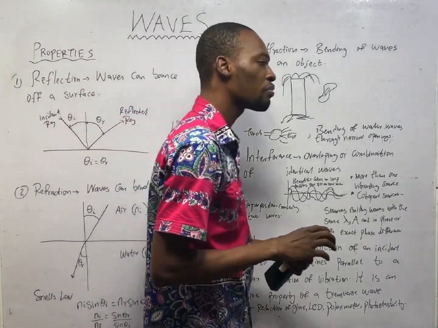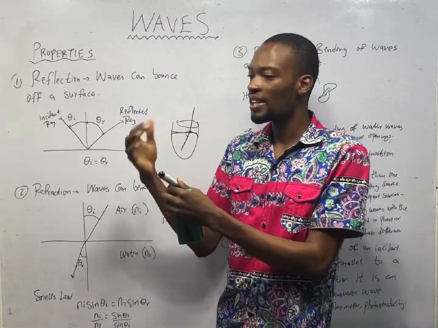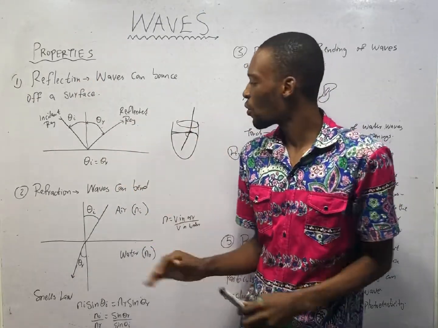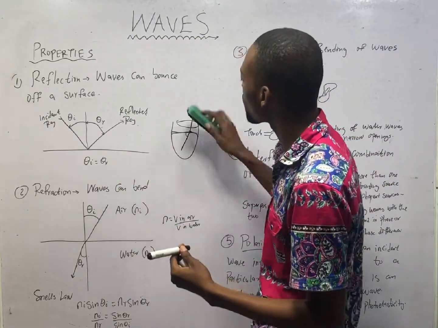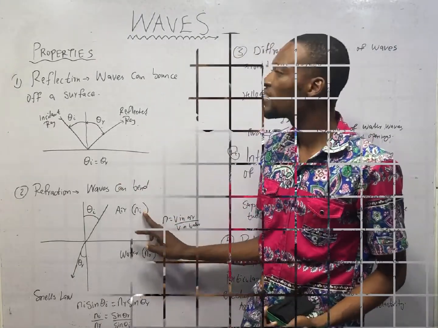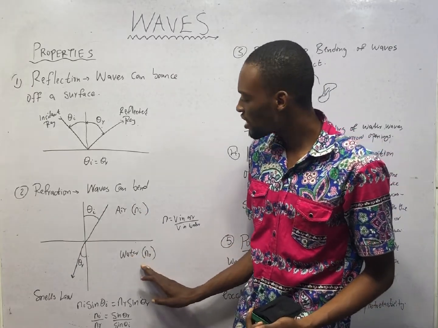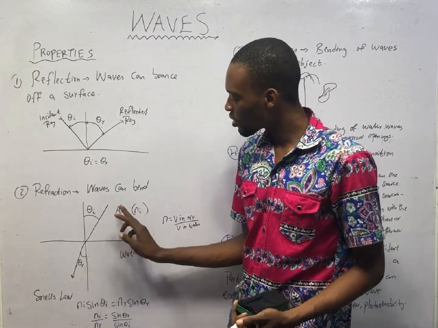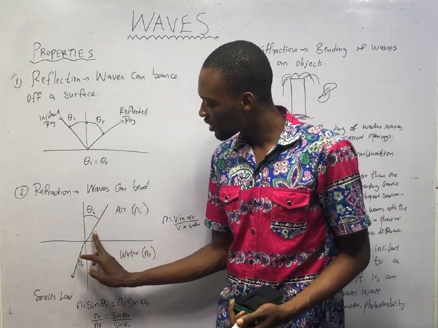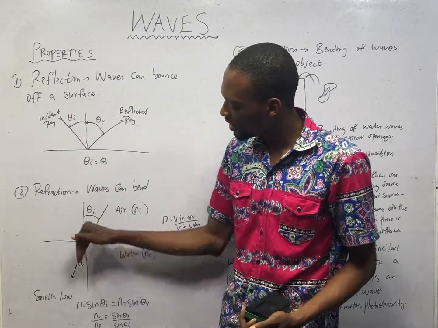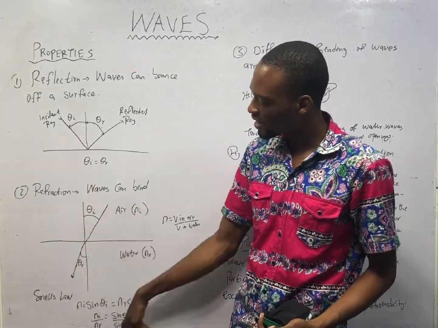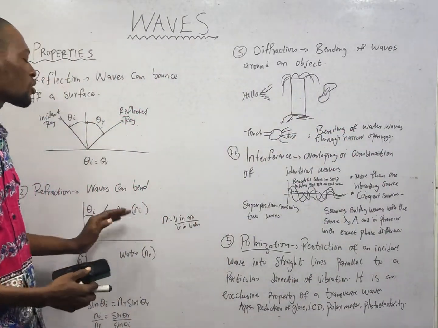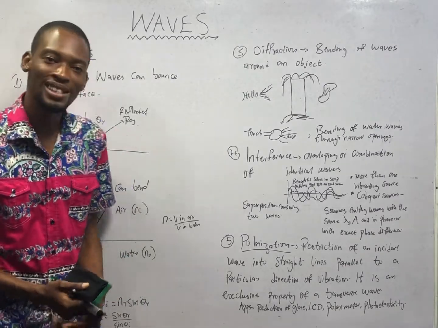You can try it. Put a straw in water, half filled, or any particle. As you look, you notice there is a difference in angle. So that is refraction, and it is a property of waves. This is the incident ray, this is the refractive index, and this is the incident angle, this is the refracted angle. So you see, as this wave enters another density, from air to water, there is a shift in angle, or a bend in angle. So that is refraction for you. And refraction obeys Snell's law.